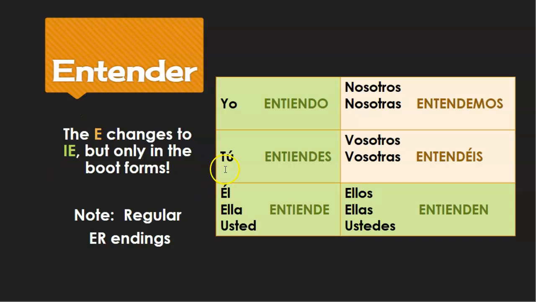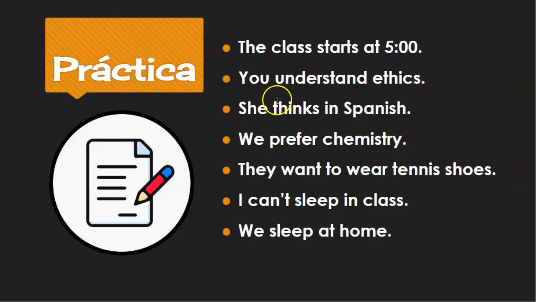You is tú, and the ending for tú is es, and this E changes to IE. Tú entiendes? And that can be a question too, like, ¿entiendes? Do you get it? Do you understand? ¿Me entiendes? Do you understand me? So that's you understand. So the question was, you understand ethics. Entiendes, or tú entiendes, and then the word for ethics. That's one of our vocabulary words, so you can get that.